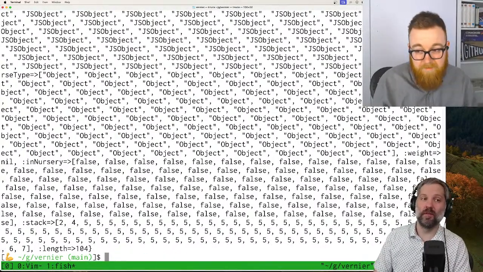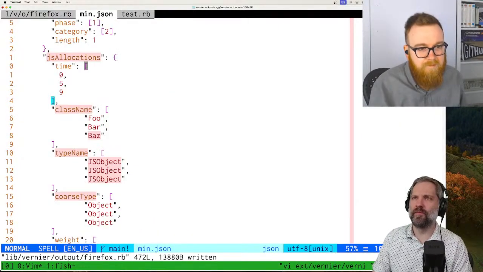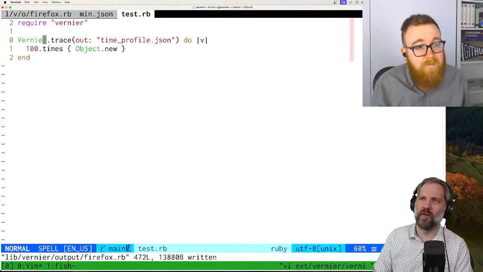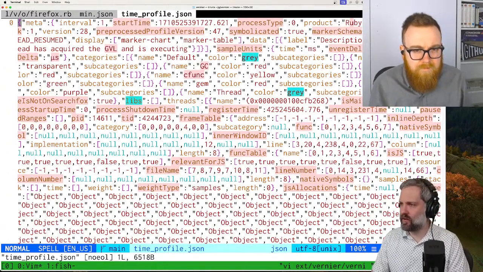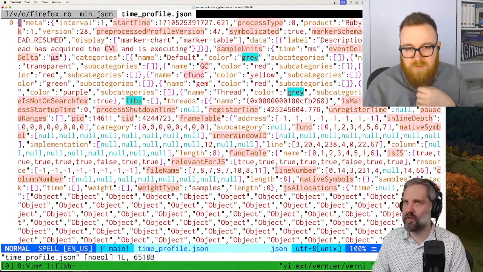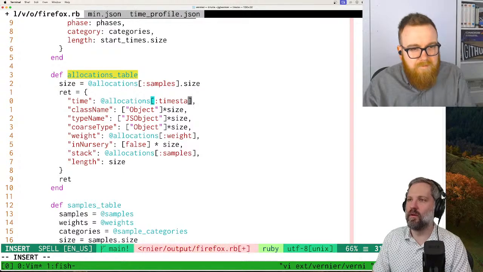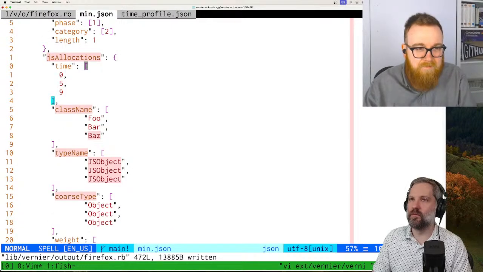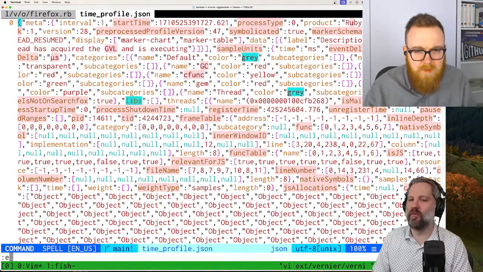That looks good. Can we profile viewer it? Yeah. Let's do this again. Let's just take a look at the open the file. JS allocations time is null. Time looks wrong. That's probably supposed to be timestamp. Probably should have used fetch or something, but I'm looking for JS. Time is still null. Time's still null.